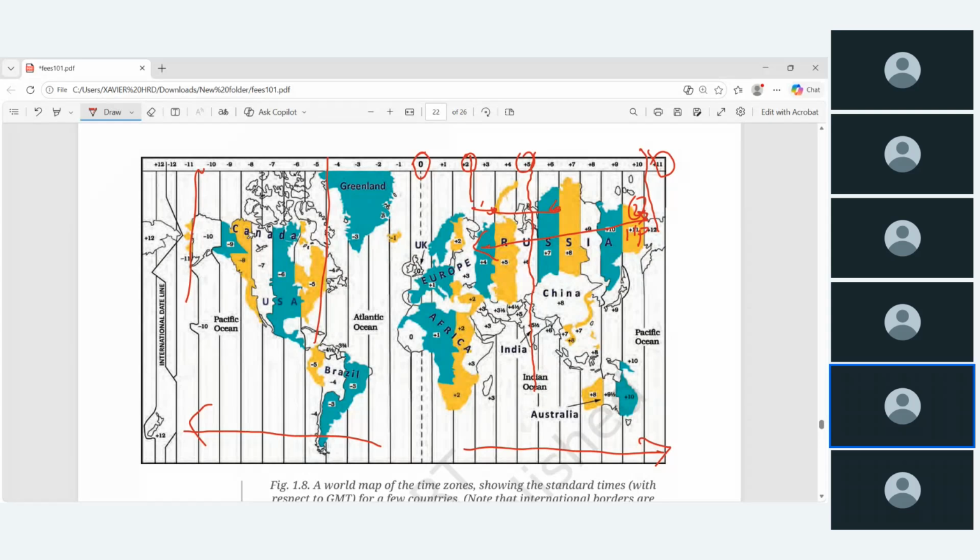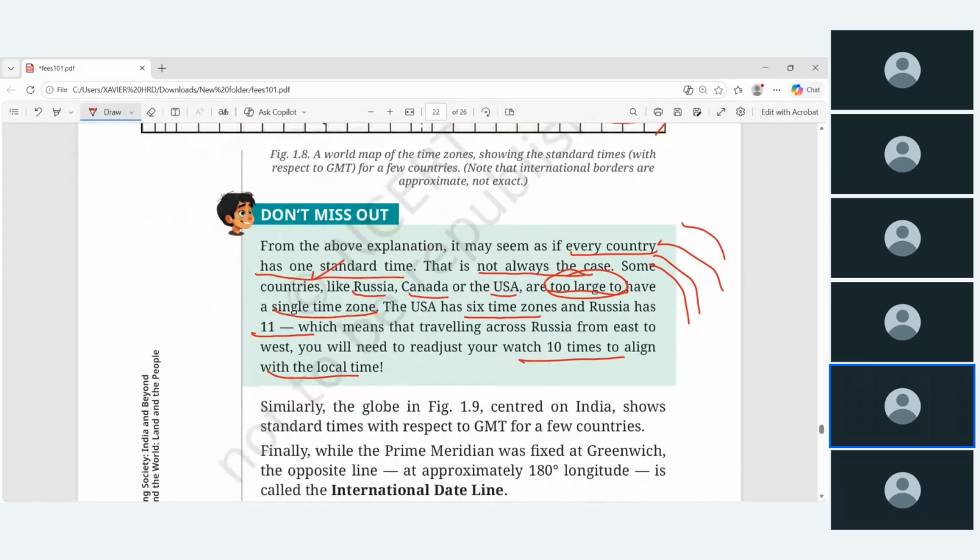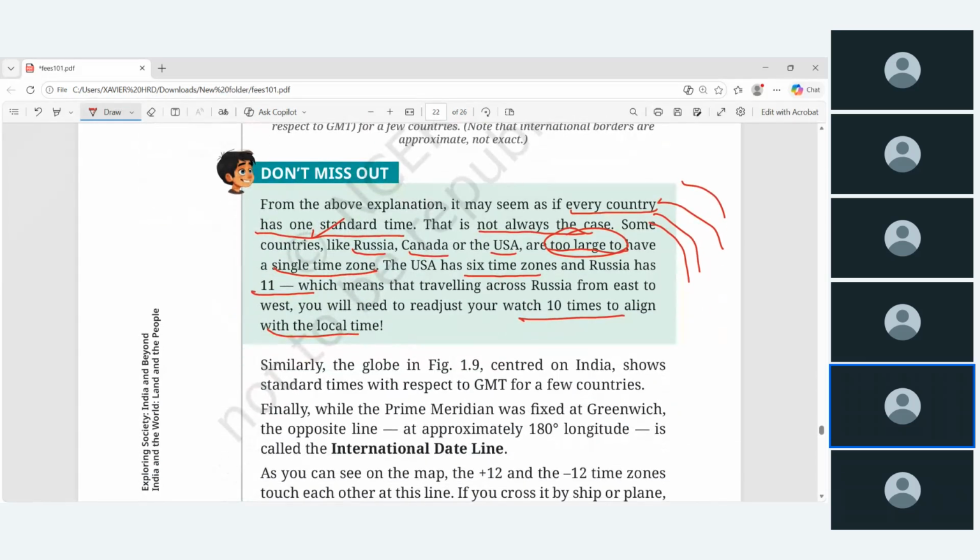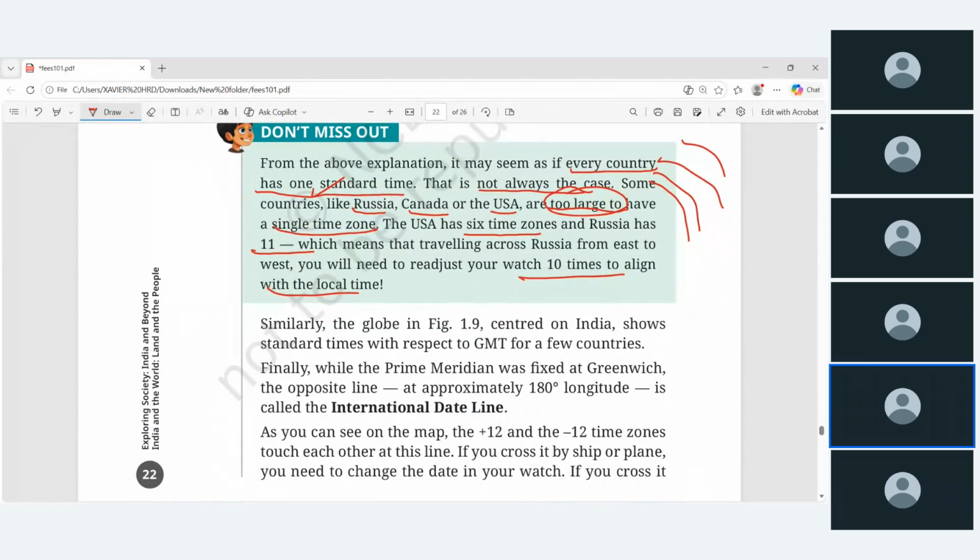And India அப்படி கிடையாது. India we have fixed only one time zone. Okay, so that is what is mentioned from west to eastern states. So that's no problem at all for the case of India. Similarly, the globe. Okay, finally, while the prime meridian was fixed at Greenwich, the opposite line, approximately 180 degrees. Okay, that's the international date line.